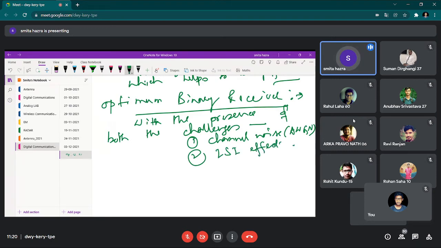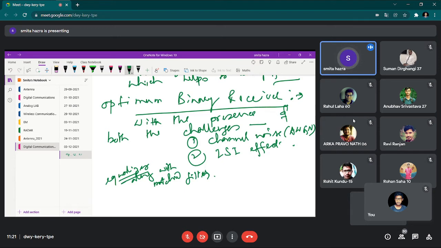So then what can we do? Several proposals are there, that either we can use some equalizer along with the matched filter, and the role of the equalizer is to equalize the broadening effect. Several such proposals are there for how we can handle both effects and give a condition for optimum reception or detection.